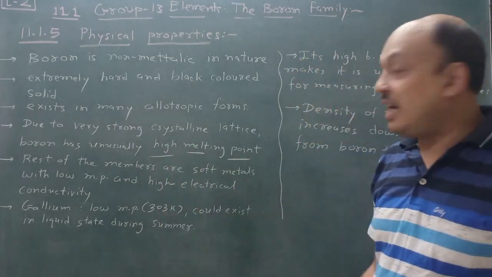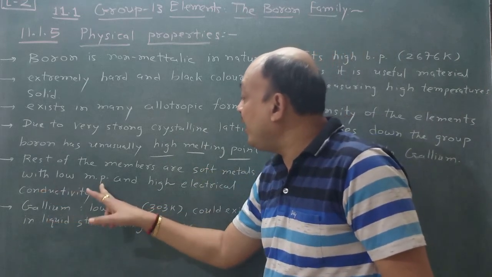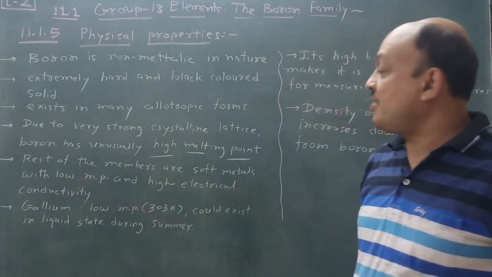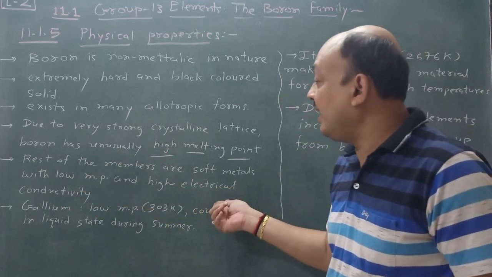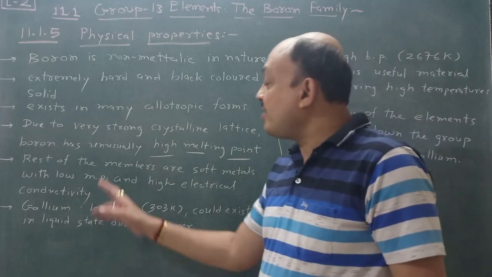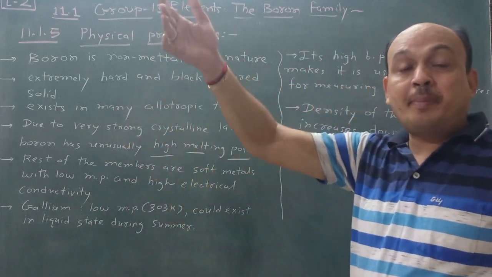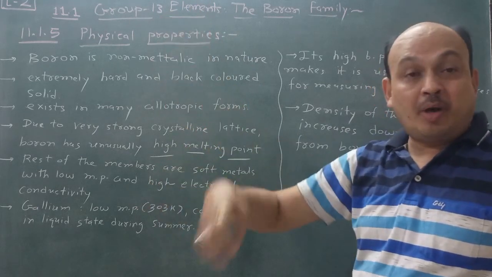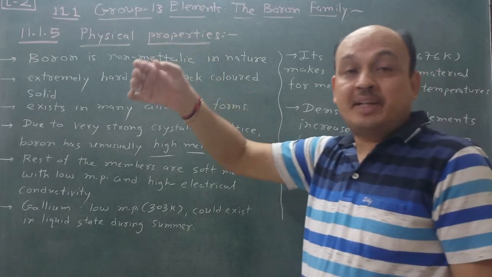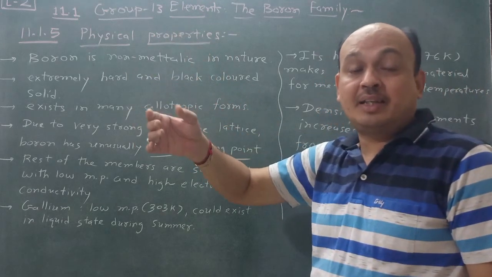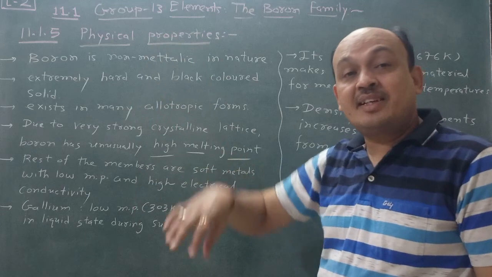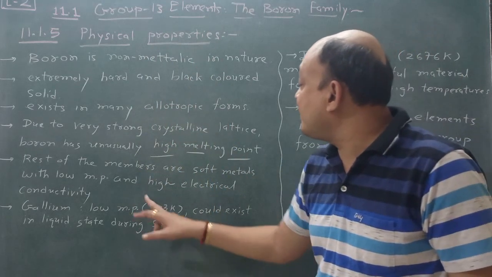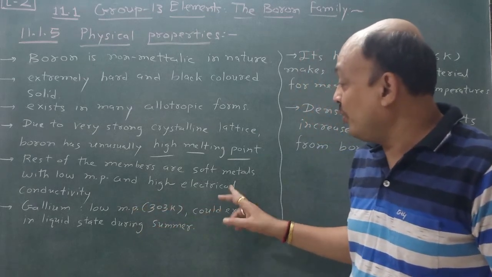The rest of the members are soft metals with low melting point and high electrical conductivity. This is because there is a trend from non-metal to metal. As we go from top to bottom, electrons are released very easily. Boron is a non-metal, but aluminium, gallium, indium and thallium are considered metals, and that's why they release electrons. Due to that electron releasing capacity, they have high electrical conductivity.